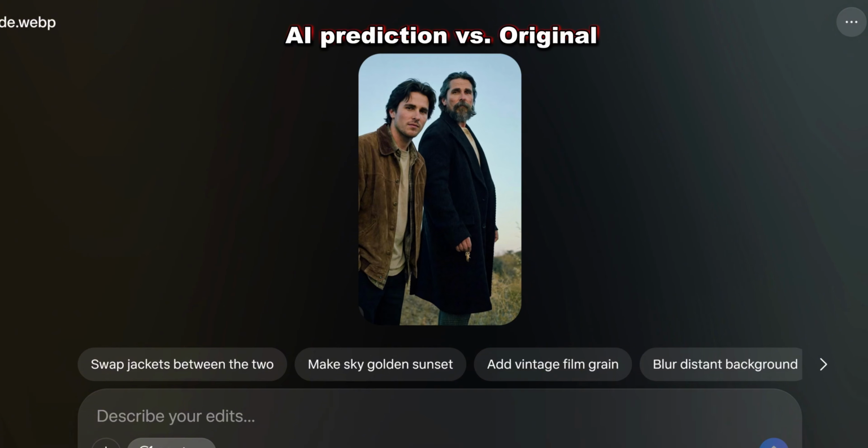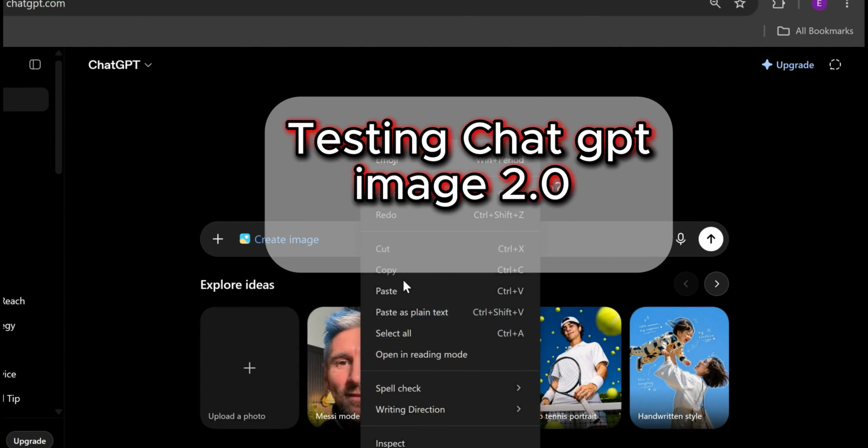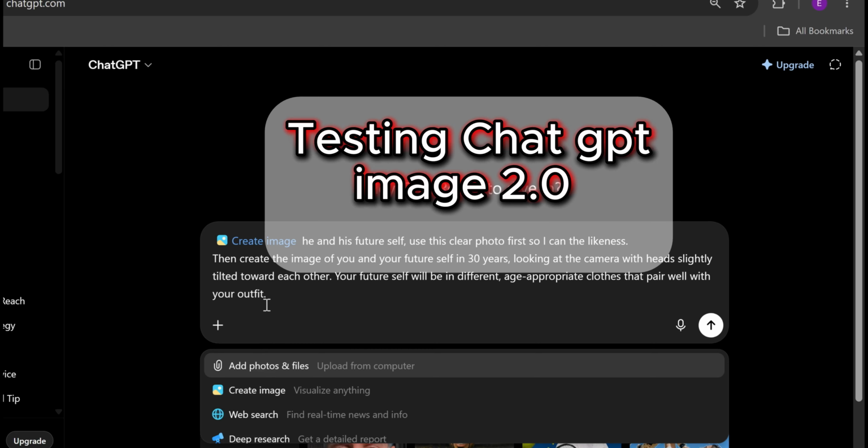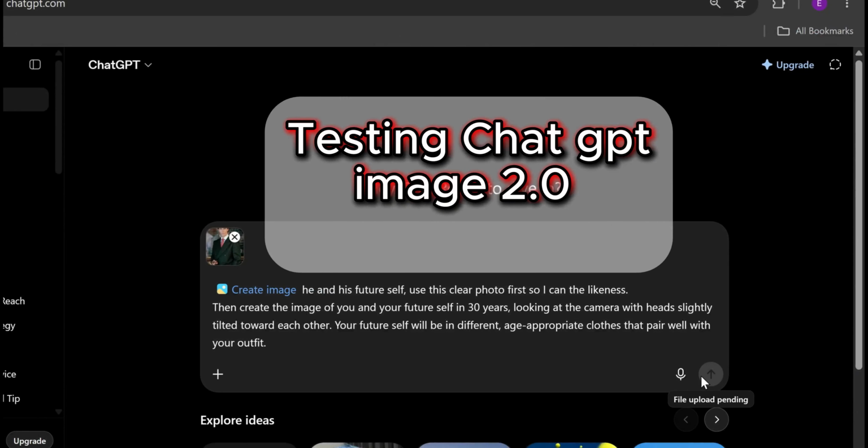The results are decent, but we're gonna go to ChatGPT Image 2.0 that everyone is using right now, and I'm gonna give it the same prompt. First, I'm gonna give the image of the younger version of Christian Bale. Wait a bit and see the result.